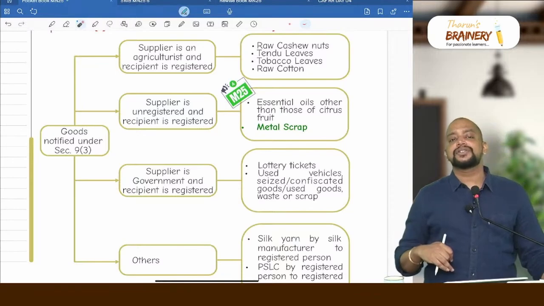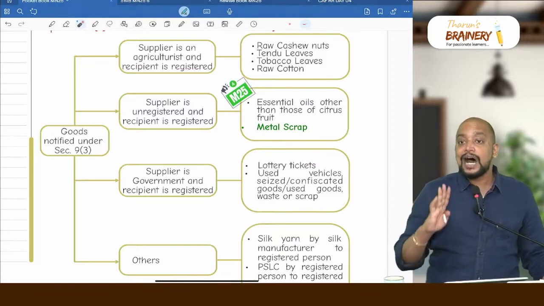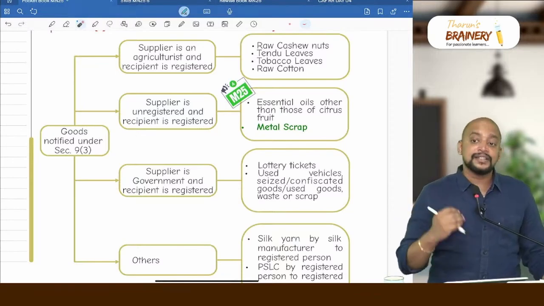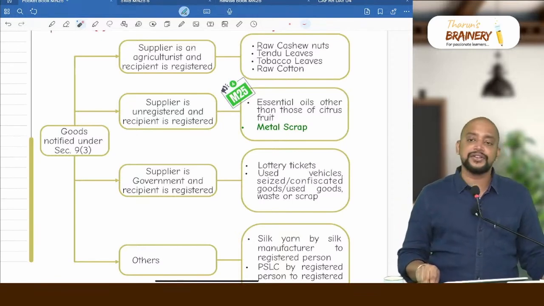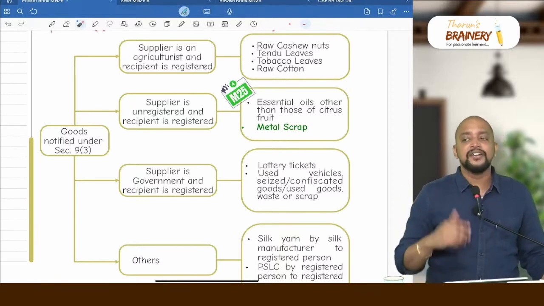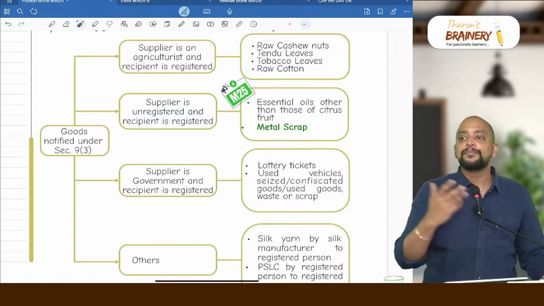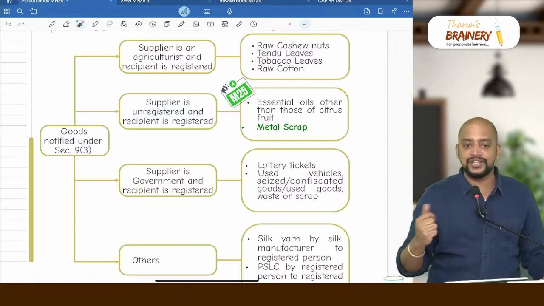What if supplier is registered? It will not come under RCM. It will be FCM only. Supplier is unregistered, the recipient is registered. What if supplier is unregistered, recipient also unregistered? First of all, there is no GST, because between two unregistered persons there won't be GST liability.